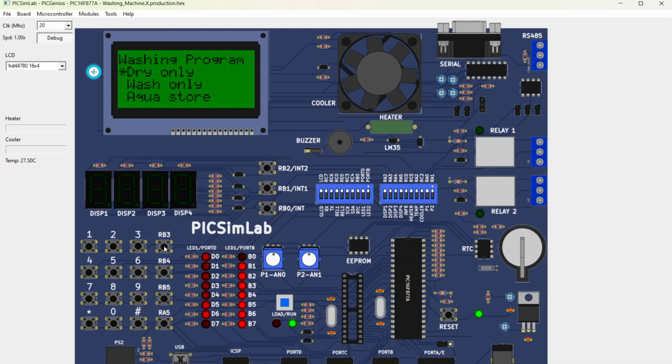If you want other features also, we can add in the code. Now I am choosing daily. To change the screen, we need to long press on this switch 4.